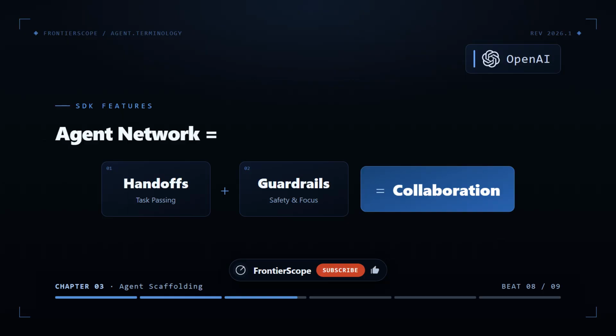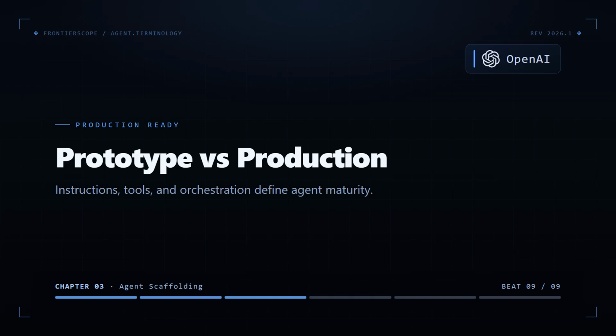You're looking at features like agent handoffs, passing tasks between specialized agents, and guardrails to keep things safe and on topic. Importantly, they emphasize session management as critical for production systems. You need a way to track conversation state over time if your agent's going to be useful beyond a single chat turn. Ultimately, OpenAI frames instructions, tools, and orchestration as the difference between a prototype and production, and they highlight input validation and structured outputs as best practices within that scaffolding layer. Getting those right is essential for building agents that consistently deliver the results you expect.